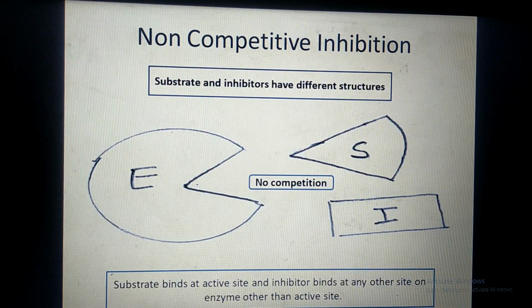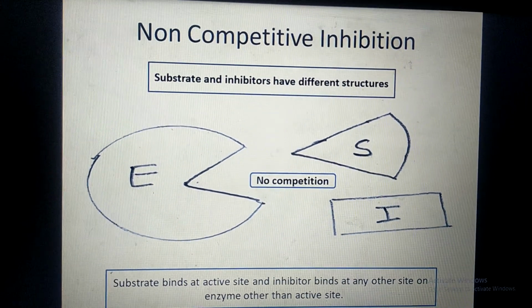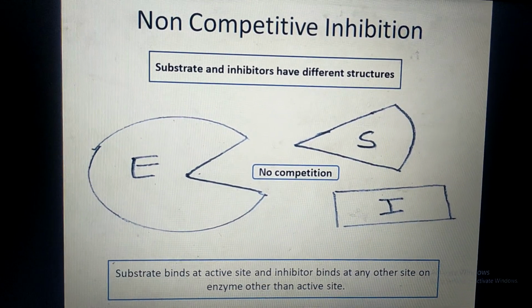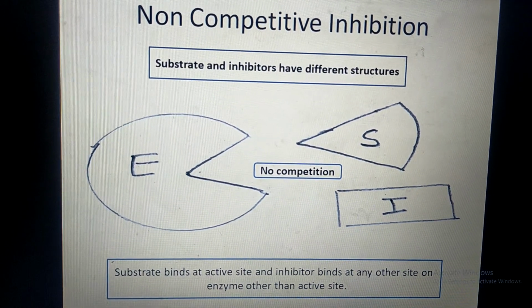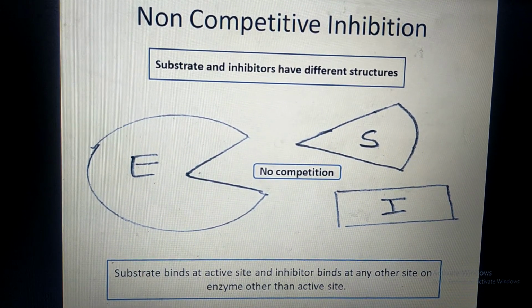After seeing competitive inhibition, we will come to non-competitive inhibition. In this case, the substrate and inhibitor have different structures.